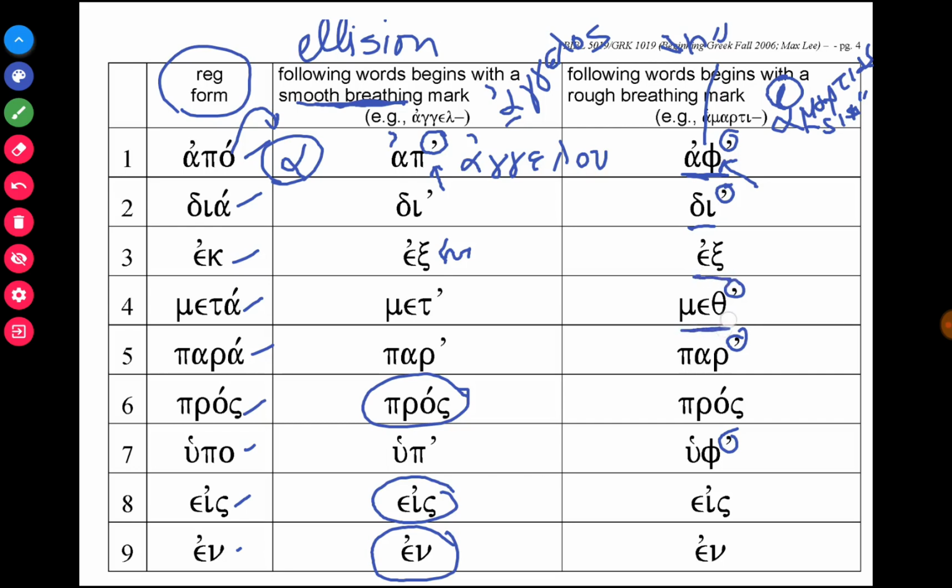Notice that the tau becomes a theta, it took the H sound. Par, pros, hoof. Notice the P took on the H sound from the following noun that uses a rough breathing mark, and it's going to be hoof hamartias. And then we have ace and en.